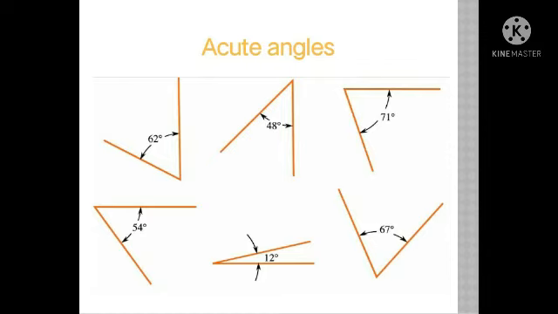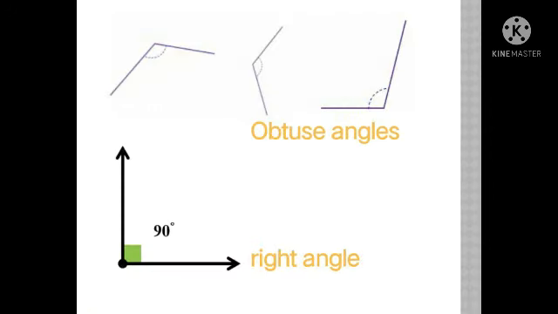I have made myself clear about acute angles, right? Now comes obtuse angle. What do you mean by obtuse angle? Looking at these examples, you must have guessed. Obtuse angles are those angles which have value greater than 90 degree, but smaller than 180 degree.